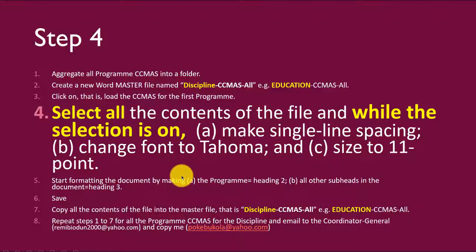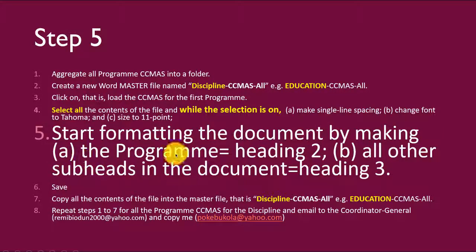Shall we proceed to step number 5? Yes, I think so. We want to start formatting the document by making the program heading 2 and all other subheads in the document heading 3. It's interesting that some of the reviewers decide to format the thing in one way. Step number 5 is the most important in the entire process. If we do not format everything the same way, then it's going to be confusion galore when we do the table of contents. So please watch how we do this together.